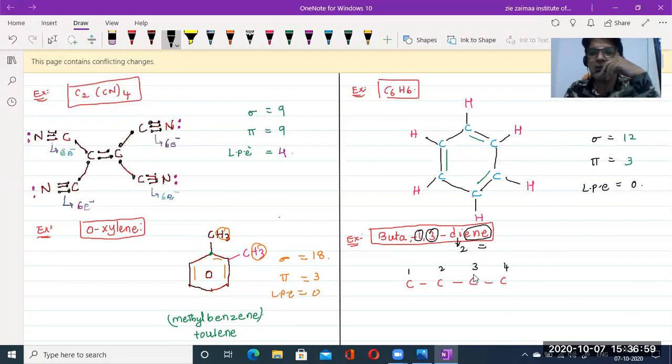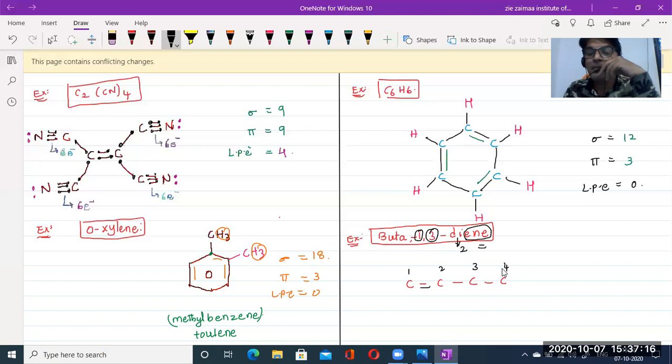First carbon means between 1 and 2. If I keep a double bond here, it is represented at the first carbon, not the second. Next, one more double bond should be kept at the third carbon. Shall we keep it between 2 and 3 or 3 and 4?